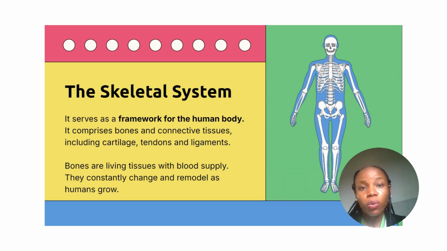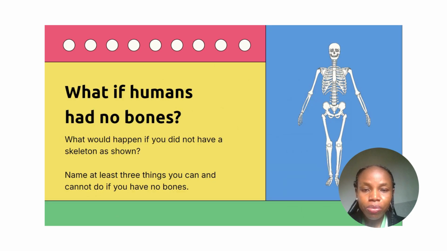Now, without the human skeleton, you can see that the body cannot function properly. So the human skeleton gives support, gives shape, and gives rigidity to the body. They protect the delicate organs of the body, like the brain, the liver, the kidney, the heart, and they give support to the soft tissues of the body.